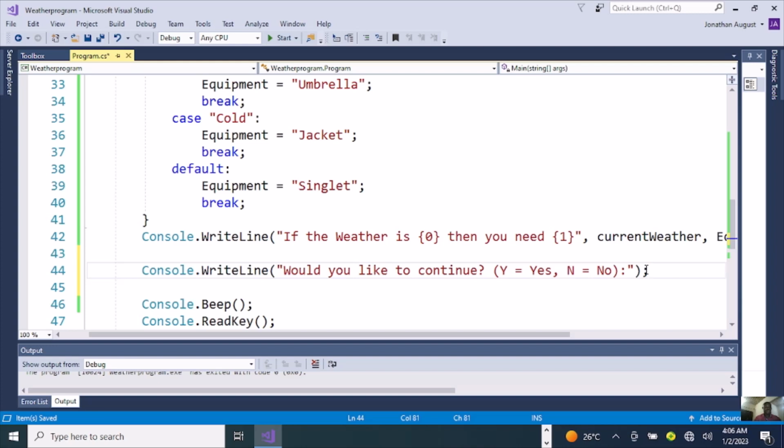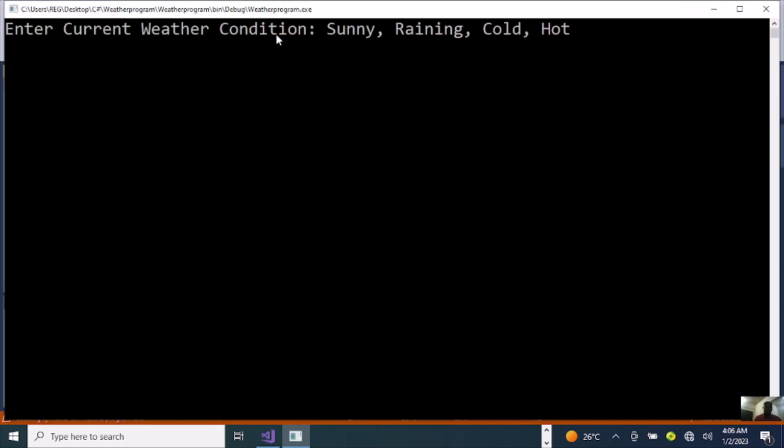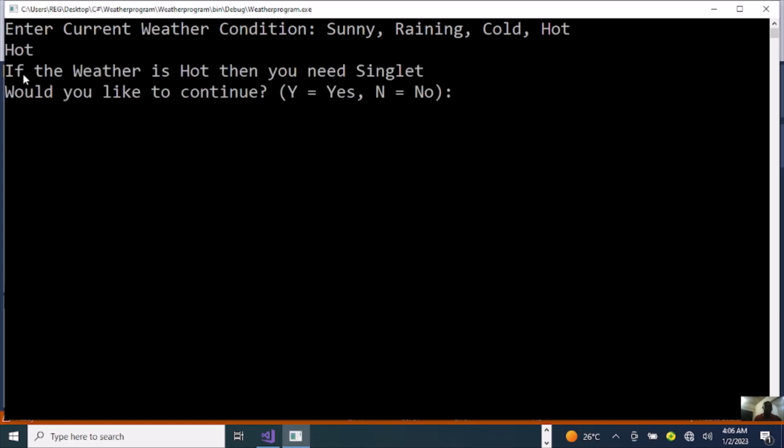And I still want this program to do something for me. As you can see, if we run this program, enter current weather condition. Let me pick hot. If the weather is hot, then you need singlet.